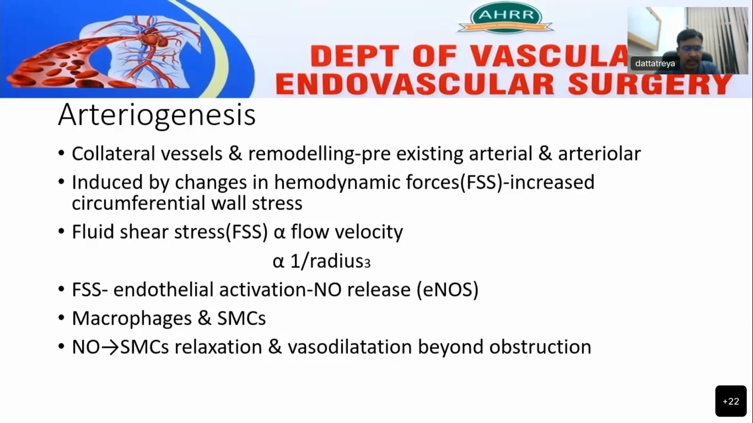The fluid shear stress initially causes activation of endothelial cells, which leads to release of nitric oxide from the endothelial cells, and is catalyzed by endothelial nitric oxide synthase. Along with the release of nitric oxide, the endothelial cells also activate macrophages and smooth muscle cells. And the nitric oxide leads to smooth muscle cell relaxation and vasodilatation beyond the obstruction.